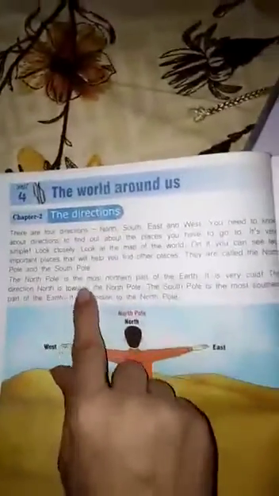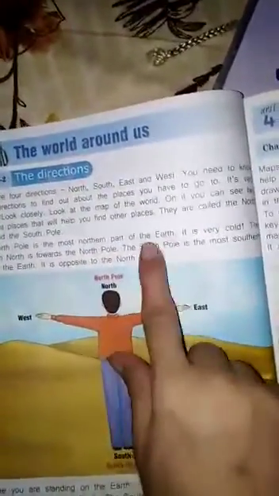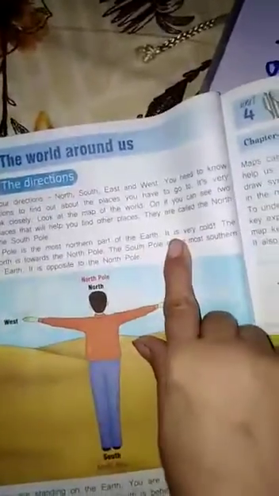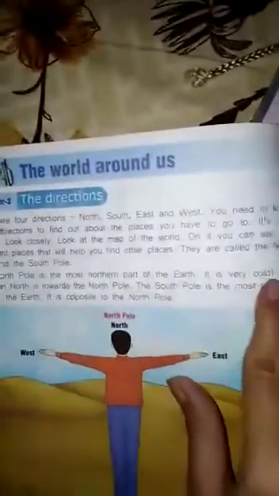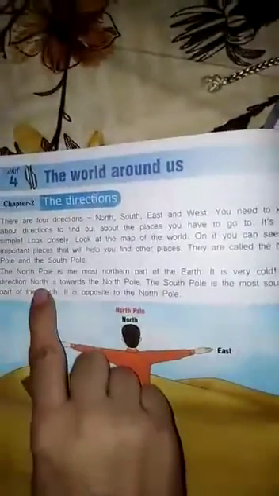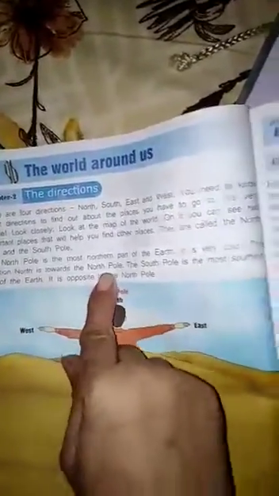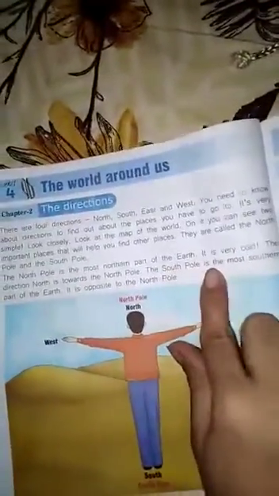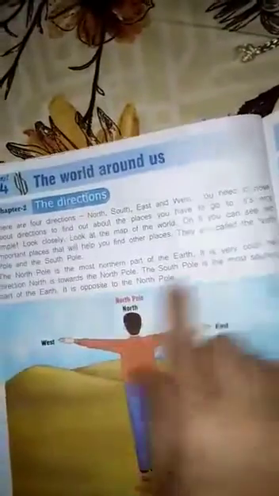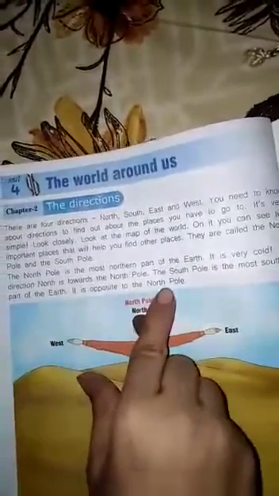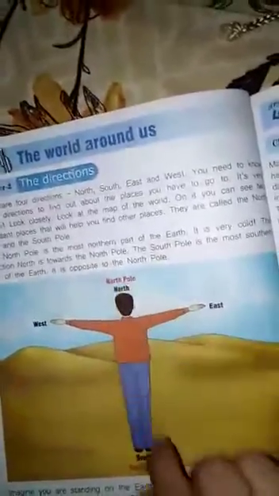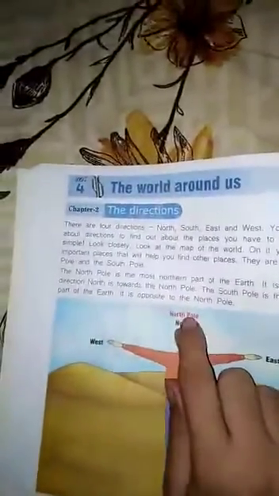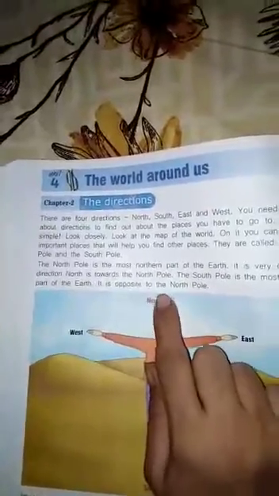The North Pole is the most northern part of the earth. It is very cold. The direction north is towards the North Pole. The South Pole is the most southern part of the earth. It is opposite to the North Pole. The North Pole and South Pole are always opposite to each other. The North Pole is the top part, and the South Pole is the down one.